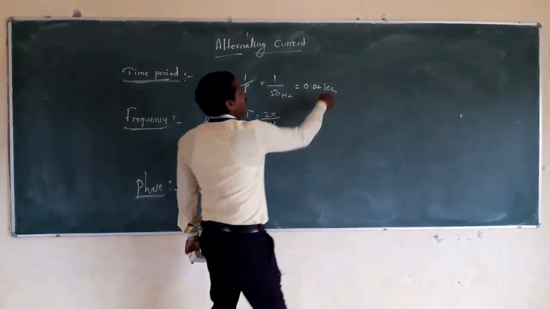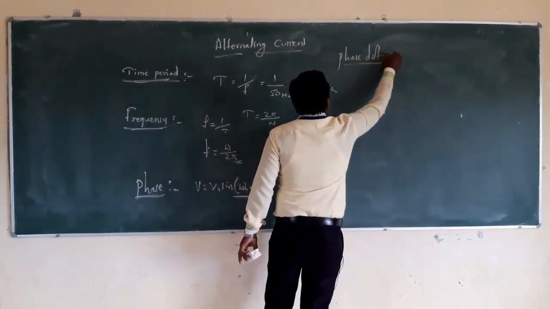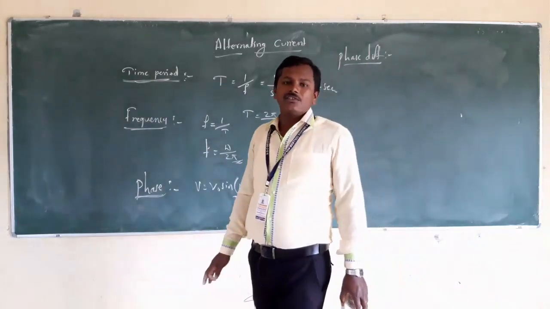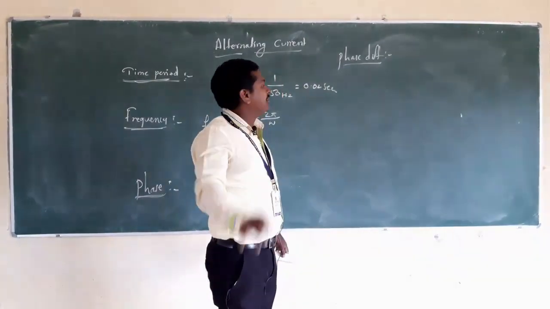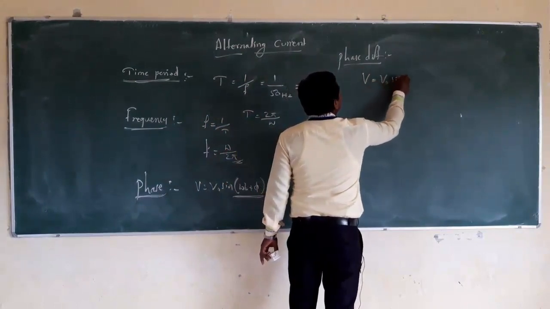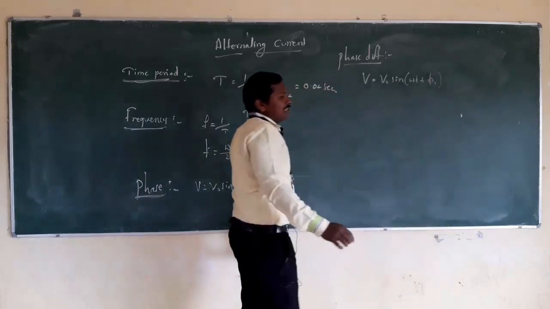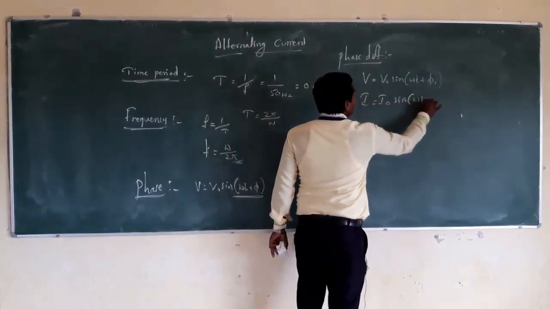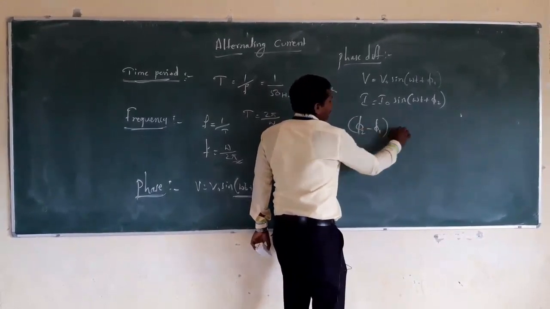So the next concept is phase difference. The phase difference is nothing but when two waves propagate along the x-axis simultaneously. Let us consider an alternating voltage wave and an alternating current wave. The alternating voltage wave can be represented by V is equal to V naught sine of omega t plus phi 1, and secondly I is equal to I naught sine of omega t plus phi 2. Let's consider phi 2 minus phi 1.